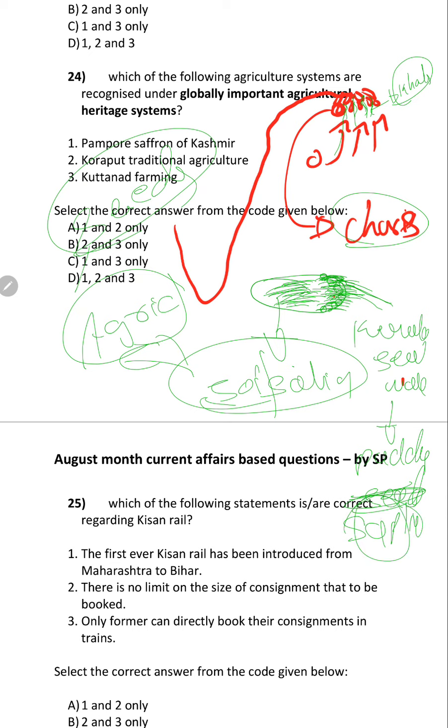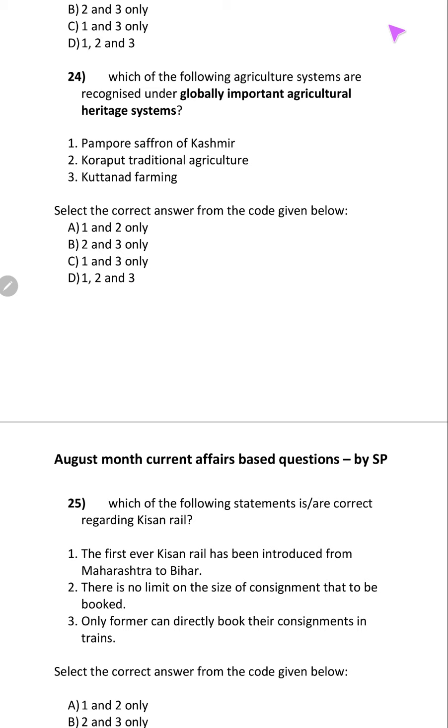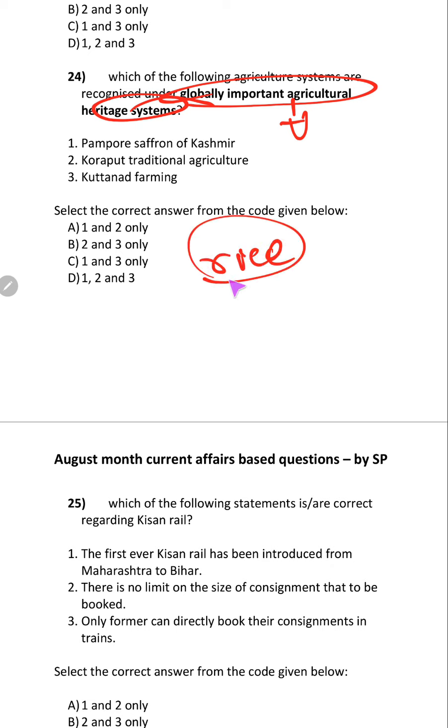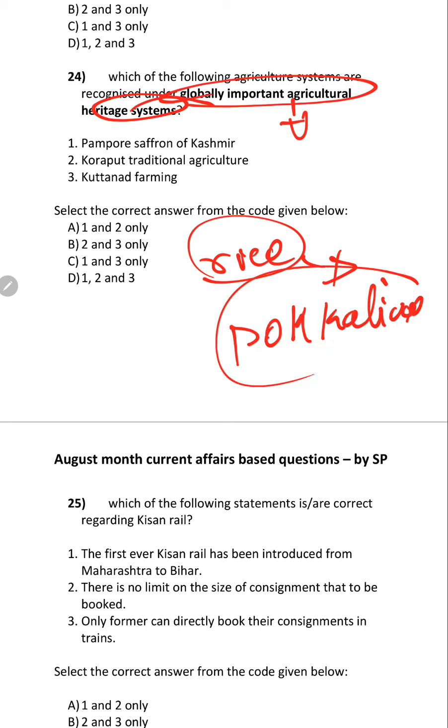Okay, this is the reason why they have agreed to use this. But why is this in news? Because this rice variety from Kerala is known as the Pokkali variety. Okay, where is this Pokkali variety used?